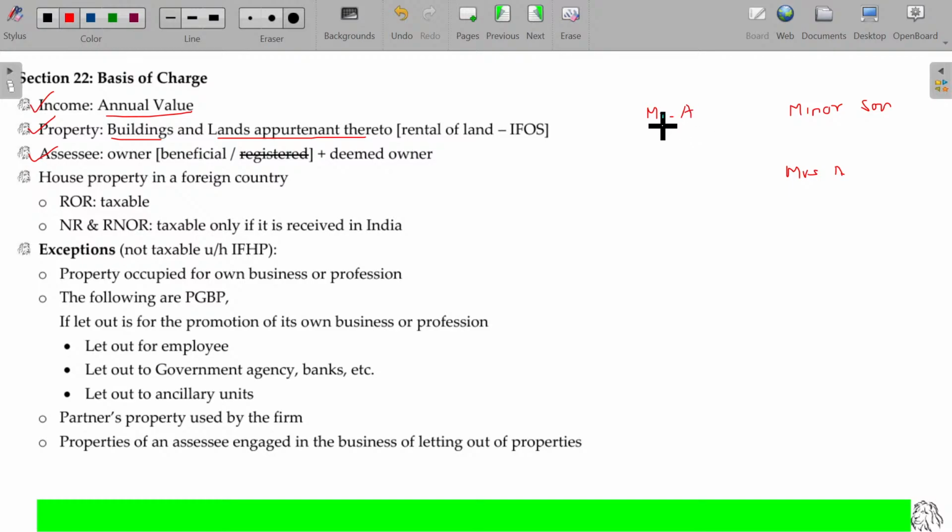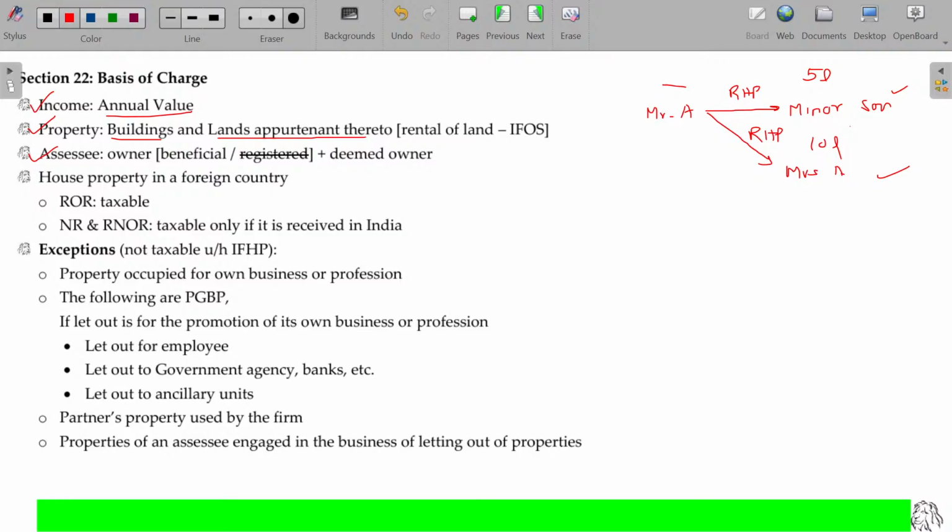Okay, Mr. A has two residential house properties. Mr. A transfers one of the residential house properties to his minor son's name, and another residential house property to Mrs. A. Now, these two residential house properties are in the name of the minor son as well as Mrs. A. Now, the income from this house property being 5 lakhs and for this it may be 10 lakhs. Now, who has to pay the tax?